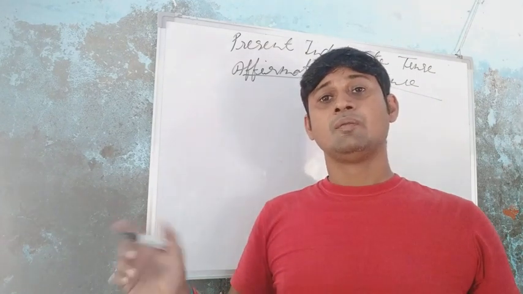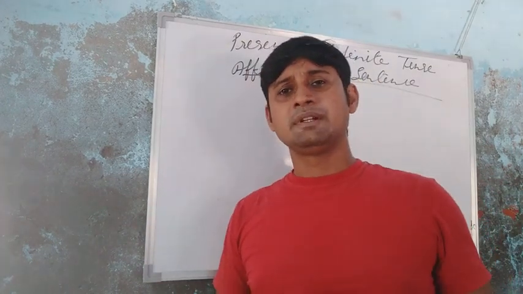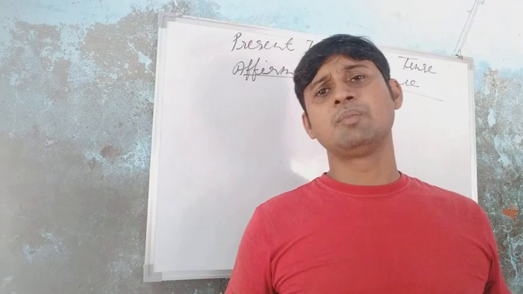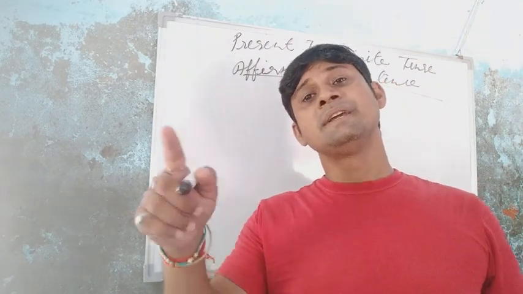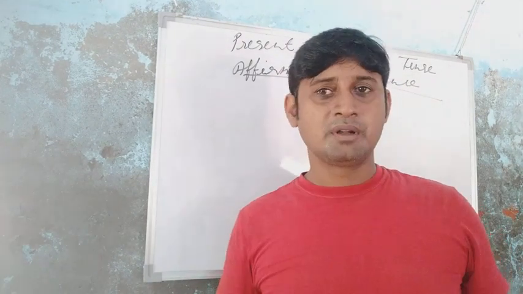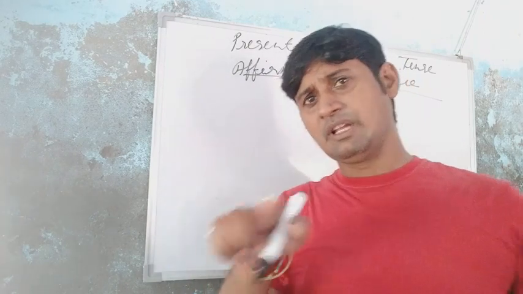Okay, and for present indefinite tense in affirmative sentence, with the singular number we use verb plus s or es, but with the plural number we don't use verb plus s or es in the affirmative sentence.